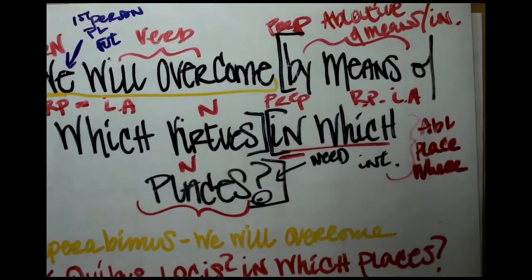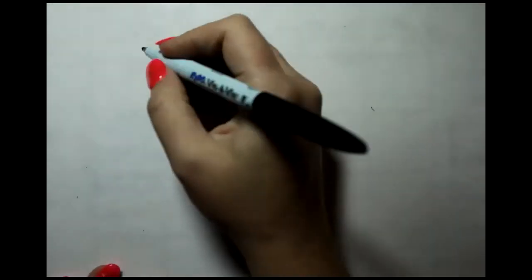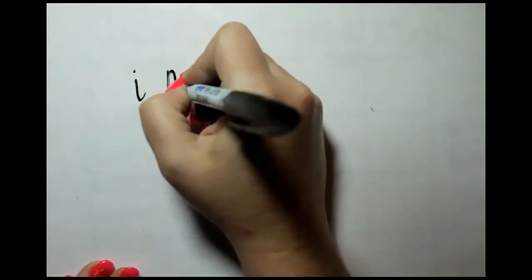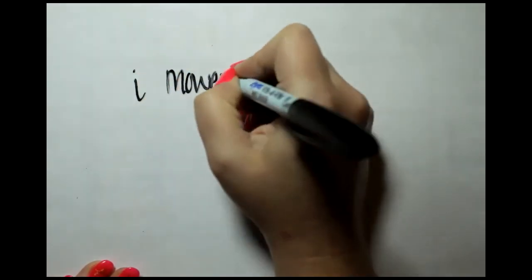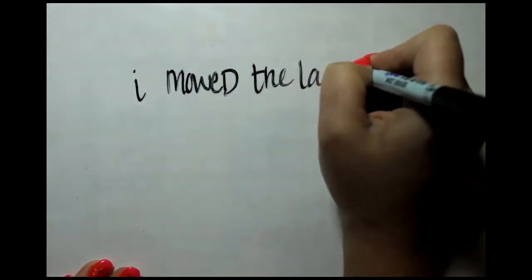Let's pull out another piece of paper here and chat about means or instrument. When you have an action in the sentence, your verb, we'll do a complete sentence here. I mowed the lawn. This sentence could stand on its own.